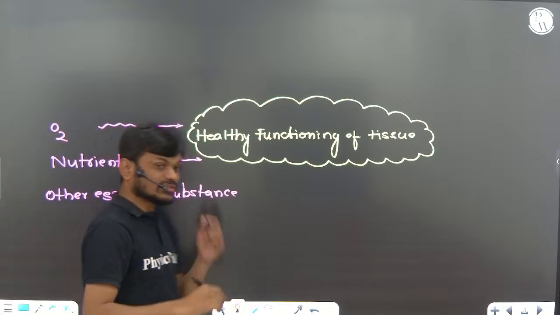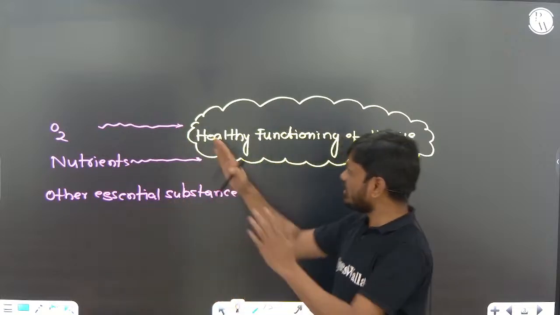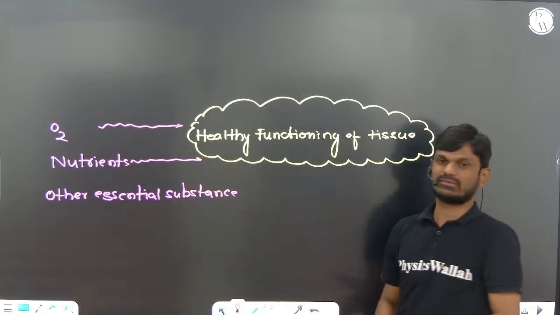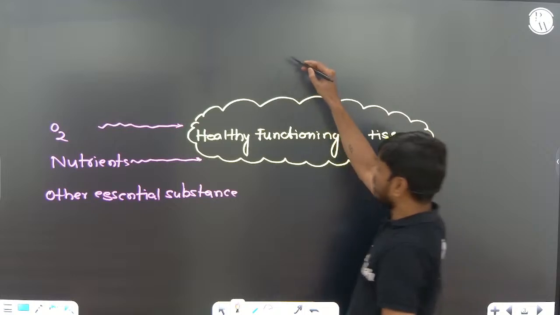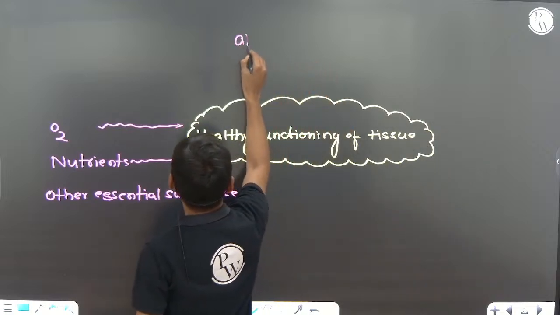So continuously these are the materials we have to supply, right? For all living organisms, very important.